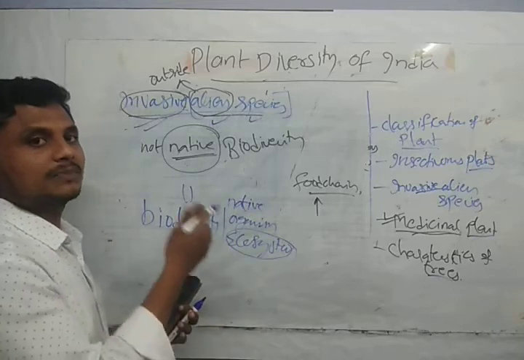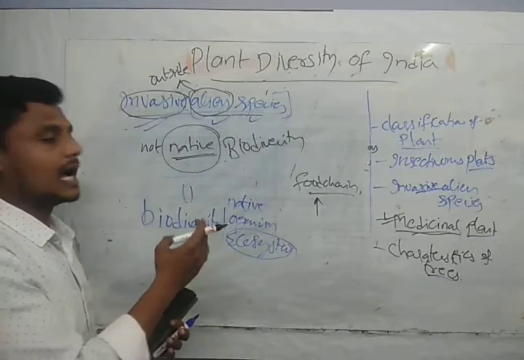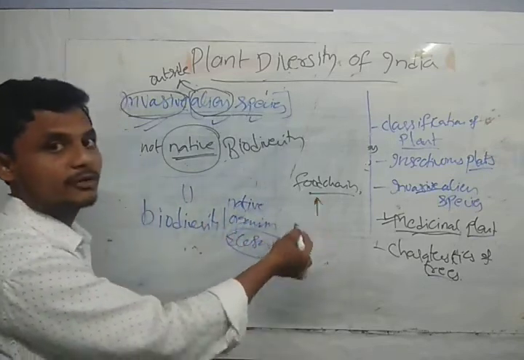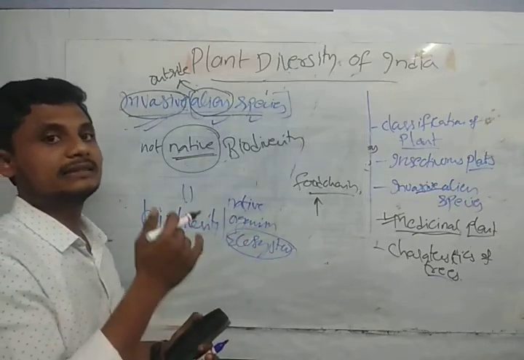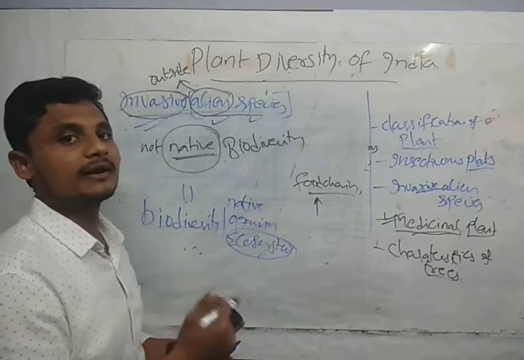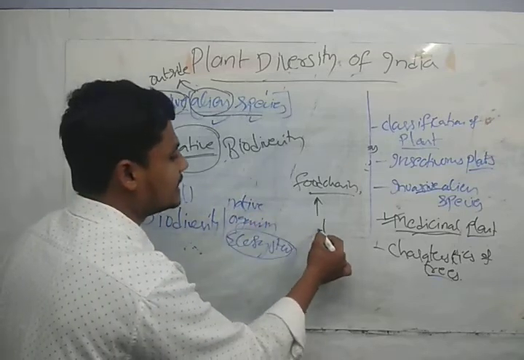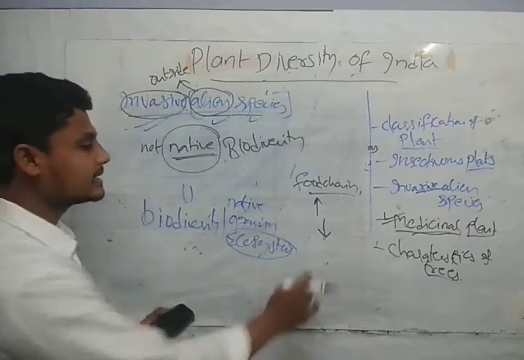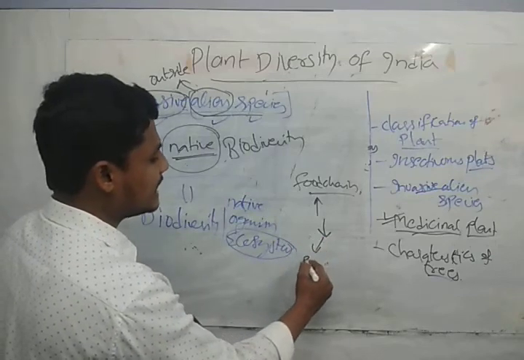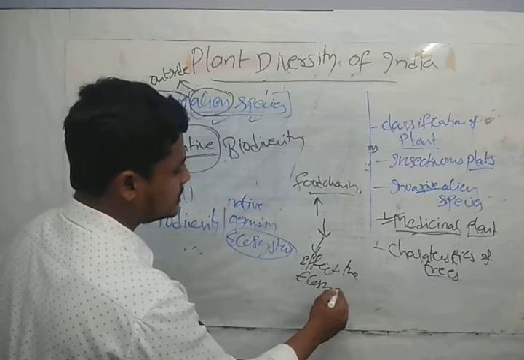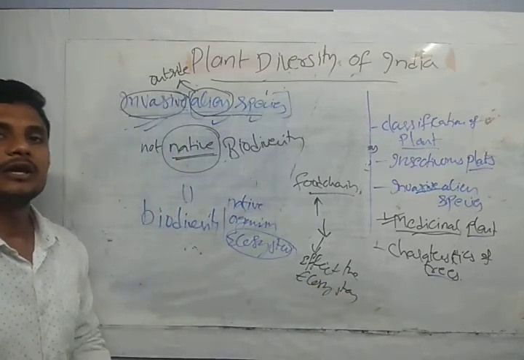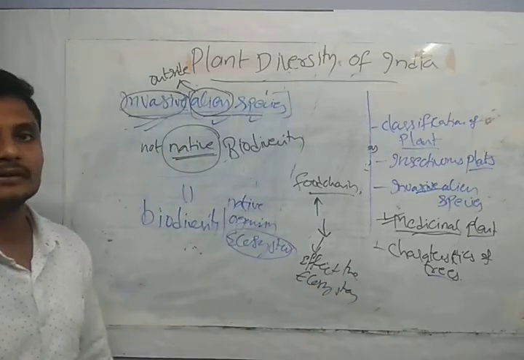Whatever species have been brought from somewhere and the species present in our native area are not coordinating, and finally it leads to the death of our native organisms. Then again it leads to a decrease in the species. Not only a decrease in the species, it will affect the ecosystem. This is the relation that we have, guys.